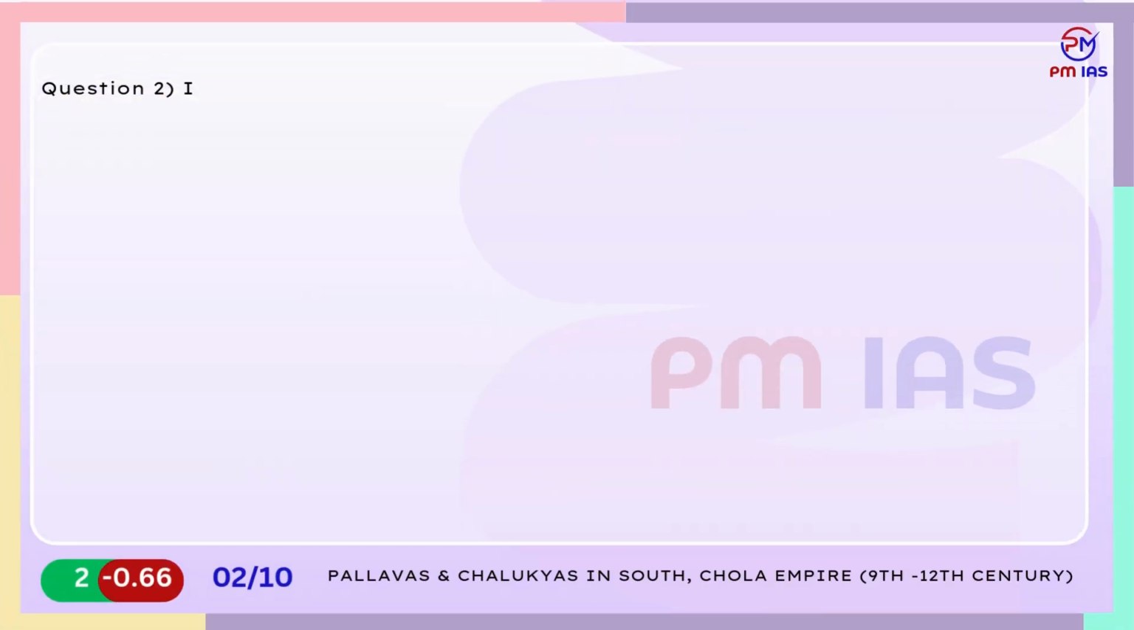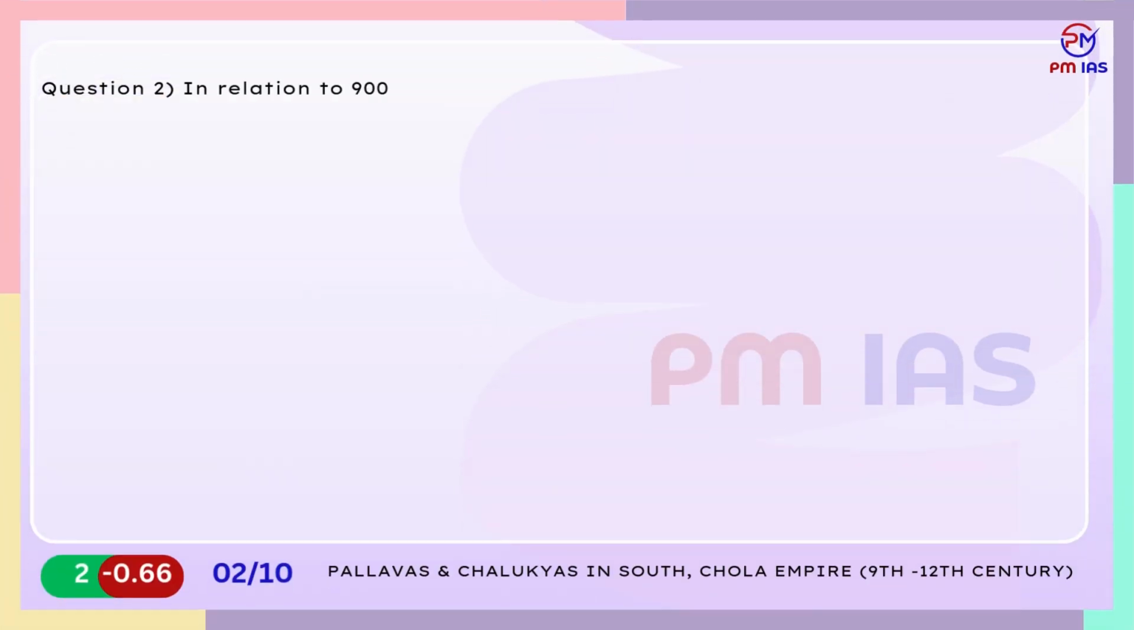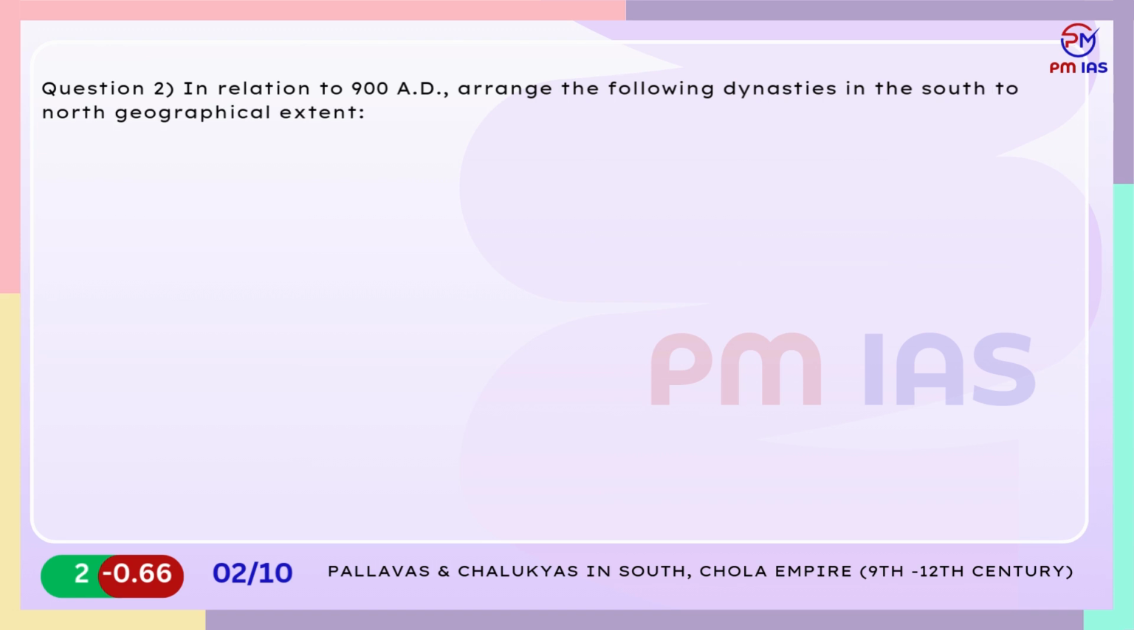Question 2. In relation to 900 AD, arrange the following dynasties in the south to north geographical extent. 1. Karkota. 2. Pratihara. 3. Pala. 4. Rashtrakuta. Select the correct answer using the codes given below.